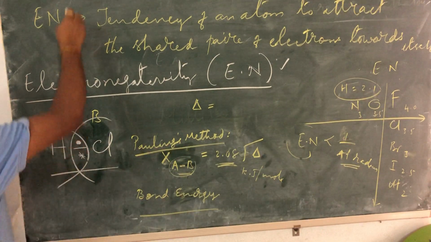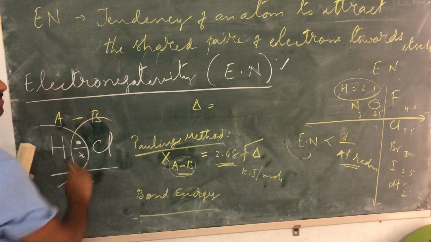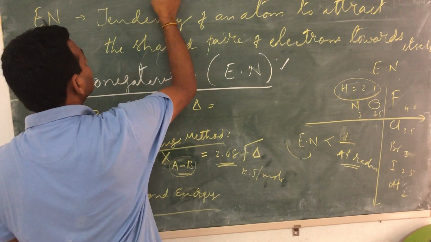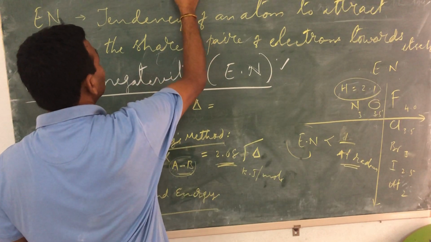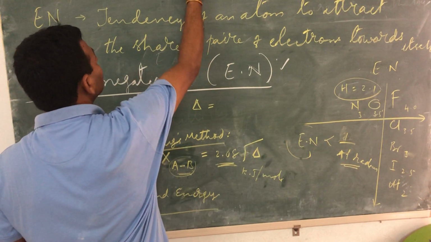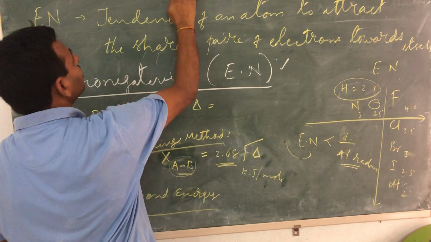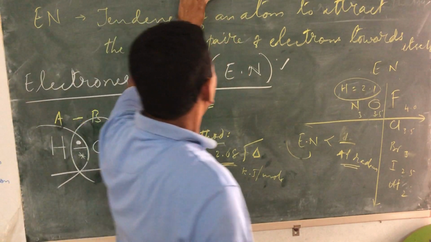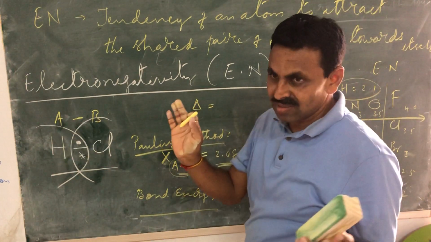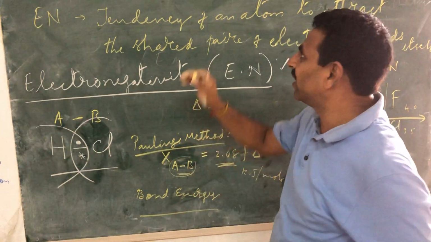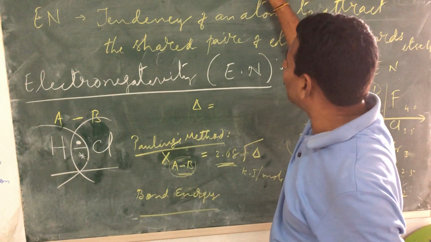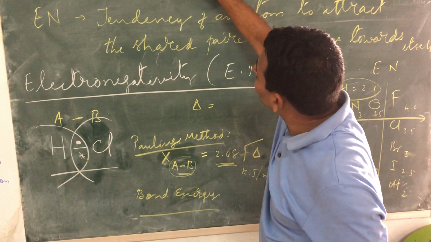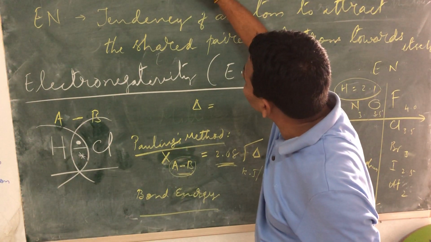That means when a bond is formed between H and Cl, how is the bond formed? By sharing of electrons. Hydrogen is having an electron and chlorine is having an electron free. Free means it can contribute 1 electron: chlorine can contribute 1 electron, and hydrogen can contribute 1 electron. So these are individual atoms. Now when individual atoms are ready to react or combine, there will be a formation of a bond by the mutual sharing of these electrons. We will have to show it like this, then only we call it mutual sharing.